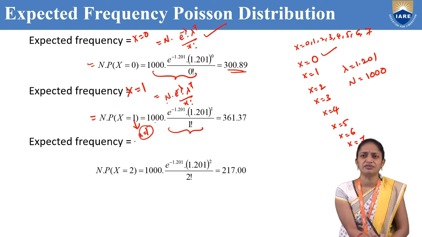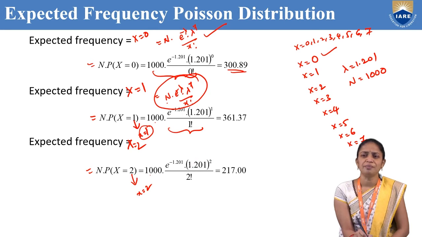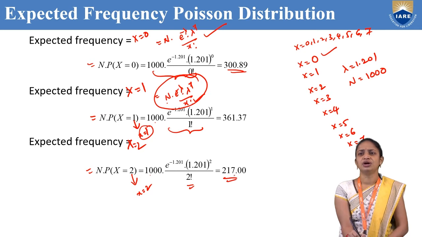Okay, now the expected frequency for capital X equal to 2, that is N into P of X equal to 2. Substitute the values here: N equal to 1000, e power minus lambda where lambda value is 1.201, and lambda power x, that is 1.201 whole power 2, by 2 factorial. After simplification, we will get 217.